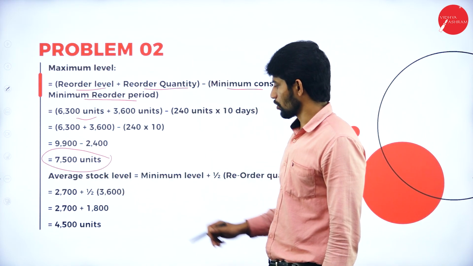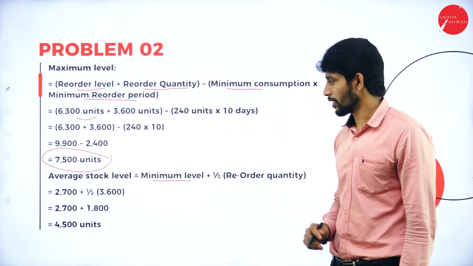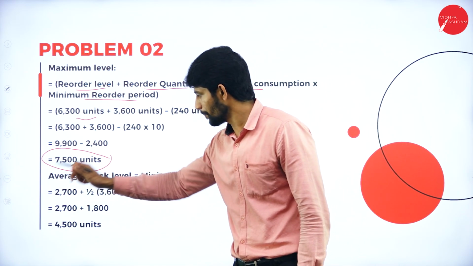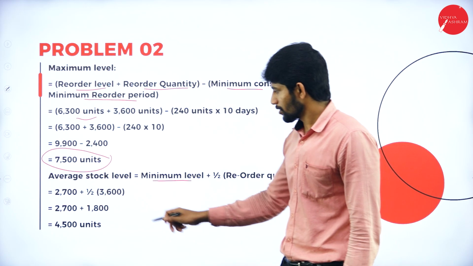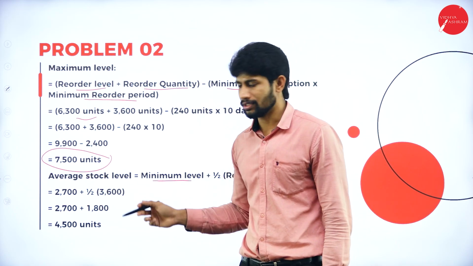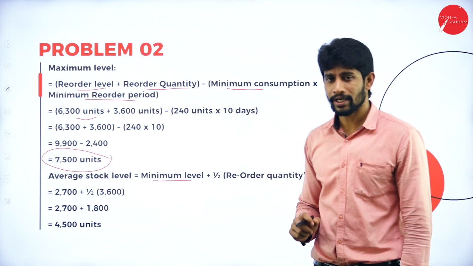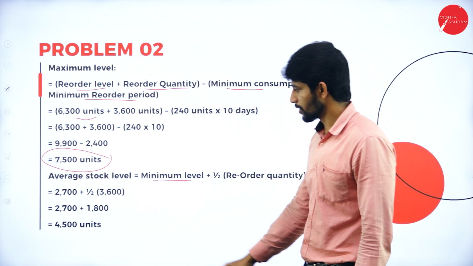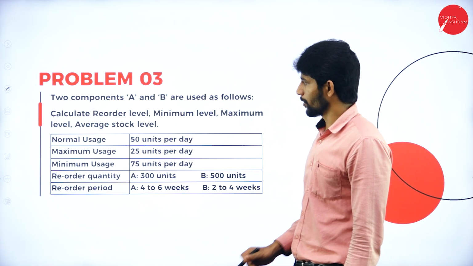Next, average stock level, that is minimum level plus half of reorder quantity. So what is the minimum level given in the problem? 2,700 plus half of reorder quantity. How much is the reorder quantity? 3,600. Half of that, 1,800. So 2,700 plus 1,800, totally you will get 4,500 units. That is called average stock level. So moving to the next problem.